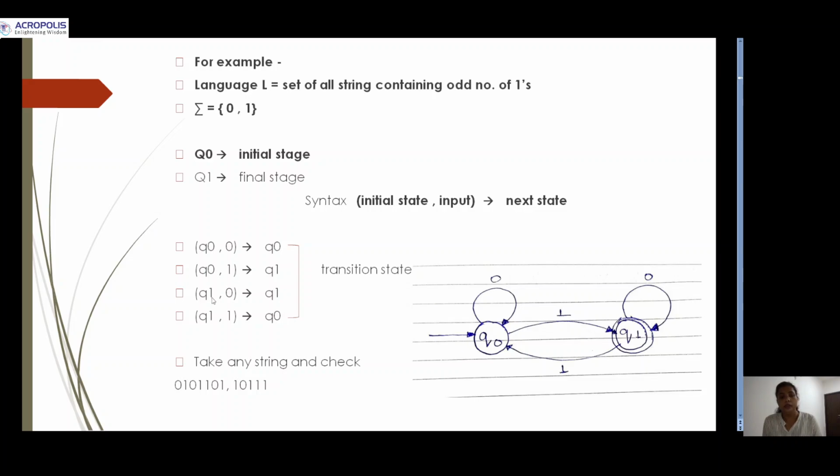Then q1 with input 0, the next state will be q1. Then with input 1, the next state will be q0. Sorry, this is okay: q1, then 0, then q1, then 1, then q0.